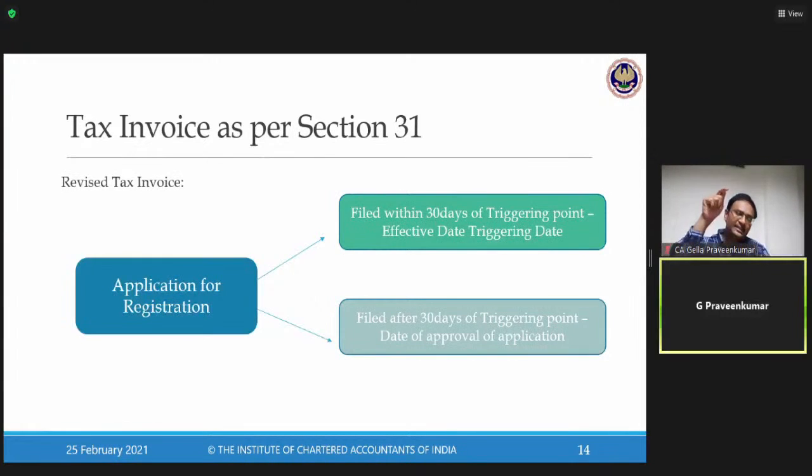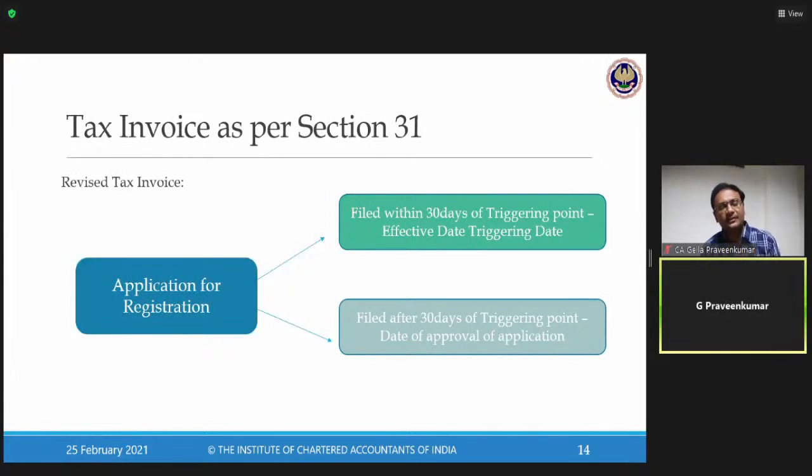In the last class, we have discussed that in relation to a triggering point, what is a triggering point? Aggregate turnover exceeding the threshold limit under section 22 or compulsory registration under section 24. If any of the triggering points under section 22 or 24 has been triggered, we as a registered person have to file an application for registration.